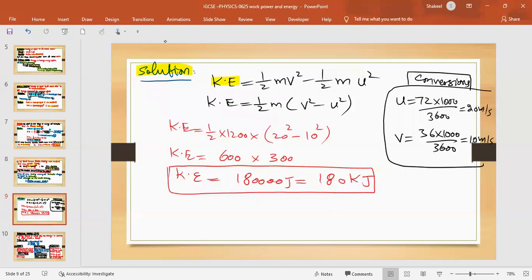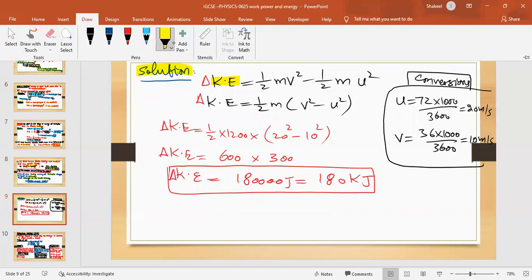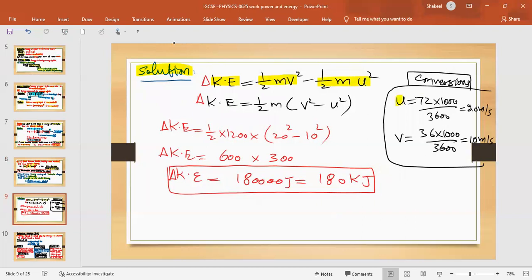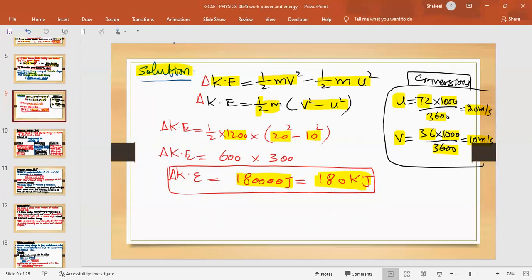Okay, so it is the change in kinetic energy, right? It is half mv square minus half mu square. The initial speed u was 72, so you convert that into meter per second. And then v was the final, which was 36, and you converted that into meter per second, so you got the values. Taking 1/2 as common, it is v square minus u square, and then you insert all the values, 20 square minus 10 square, and then you got 180,000 or 180 kilojoules. That's the change in kinetic energy. I hope you got the same answer.